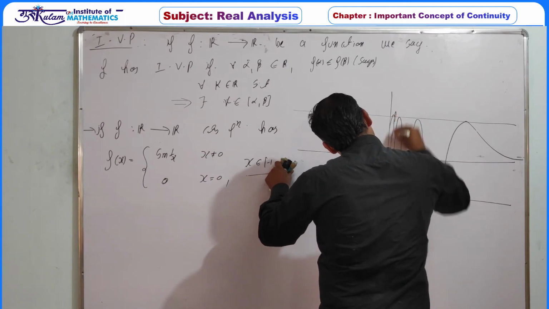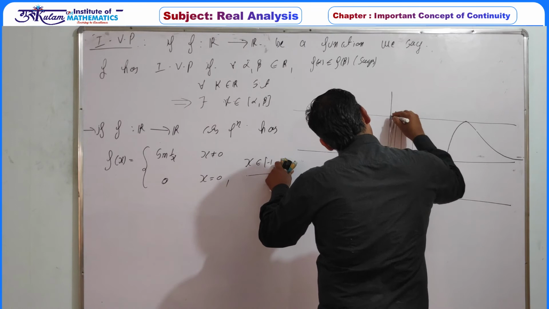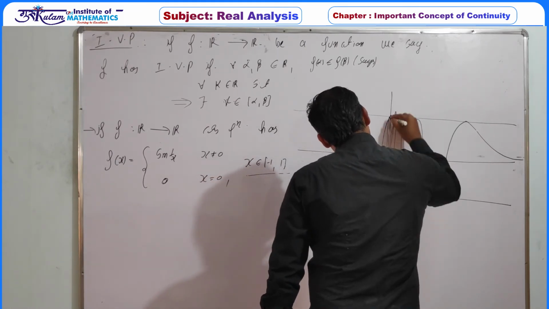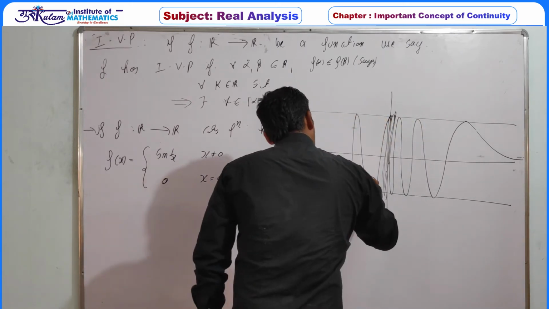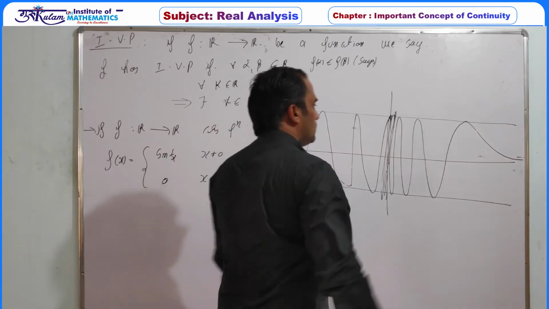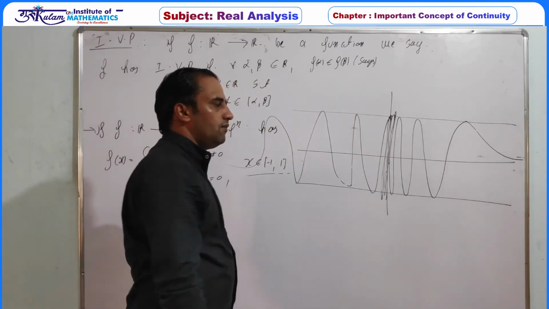In the neighborhood of 0 there are infinite oscillations. So this is the approximate graph of sine 1 by x.